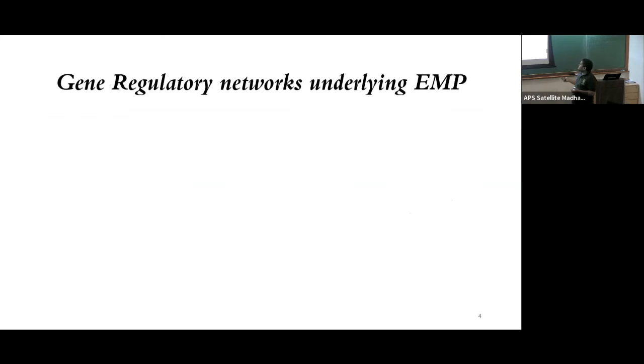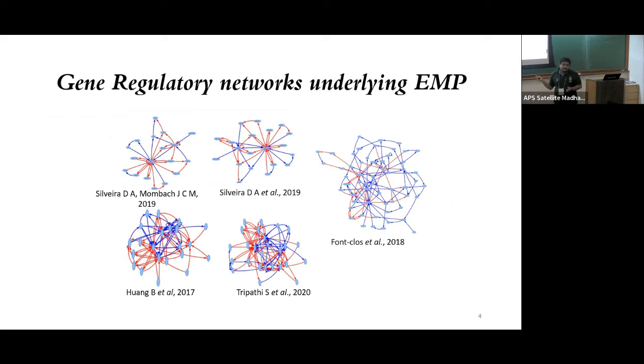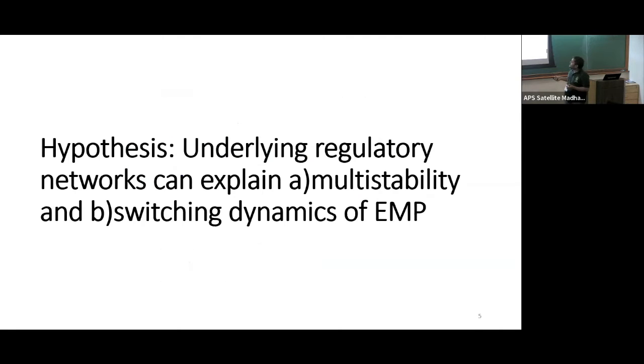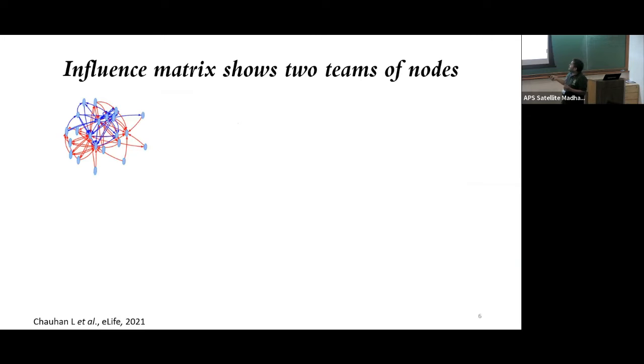To answer this question, we collected a bunch of regulator networks underlying EMP, which were constructed with various different methods and in different contexts of cancer as well as in vitro and in vivo data. We took these networks and asked, first of all, whether the dynamics of these EMP networks can recapitulate what was seen experimentally, and whether we can find aspects of the network topology that can actually explain the stability dynamics. So that's the hypothesis, that underlying regulator networks can explain multistability and switching dynamics. I'll first tell you what we found in the network and then show you the stability aspects of them.